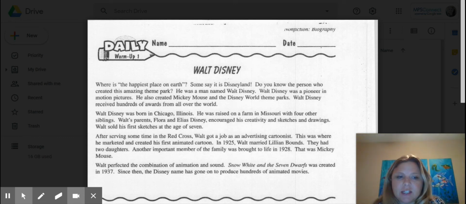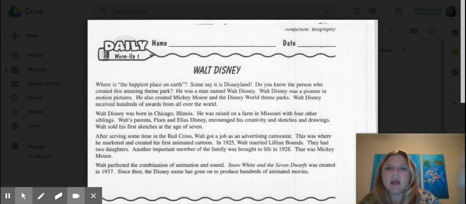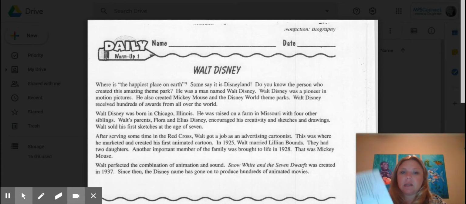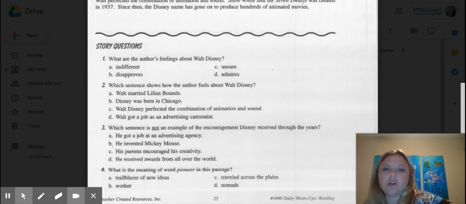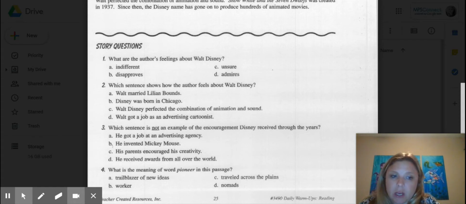Hi, fourth graders. This is your reading lesson for the week. You are going to receive a document that is going to be very similar to the Walt Disney one that I'm going to do as my lesson today. You will be expected to fill out the questions on a paper copy. And if you are on Google Classroom, you have a document that you will need to fill out instead.